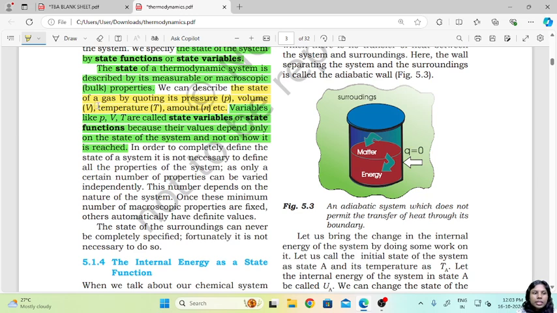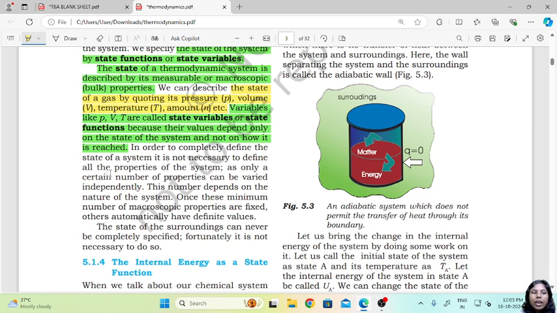We can describe the state of a gas by quoting its pressure, volume, temperature, amount, etc. Variables like PVT, pressure, volume and temperature, are called state variables or state functions. Why are they called state variables or state functions? Because their values only depend on the state of the system and not how it is reached. We don't see how the pressure, volume, temperature has been attained.